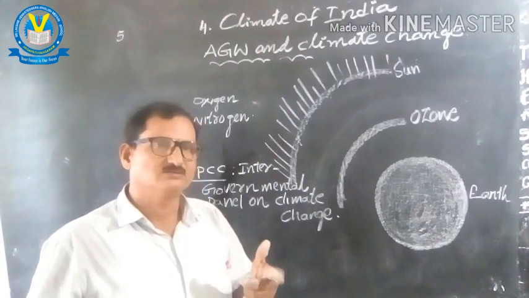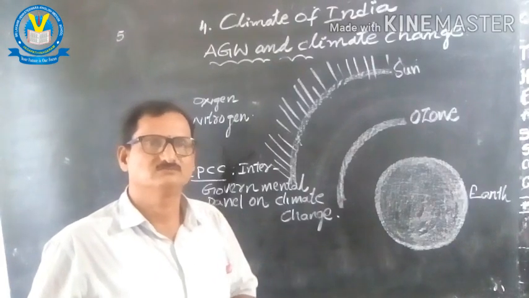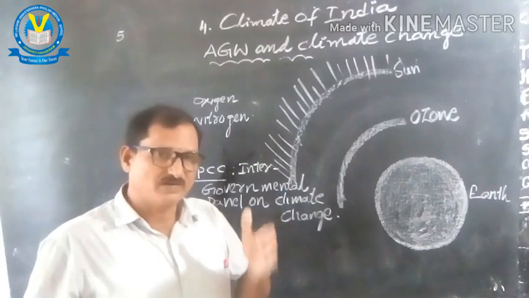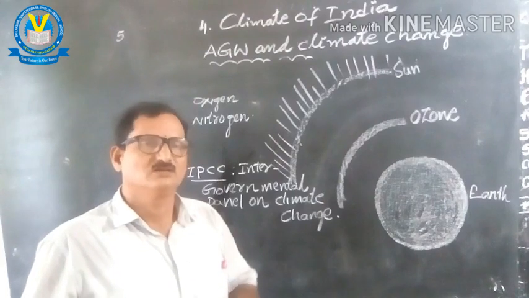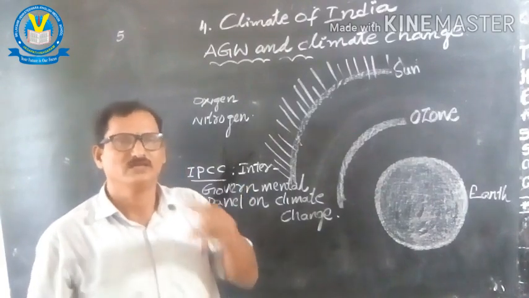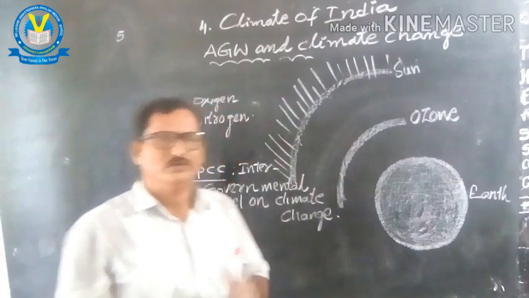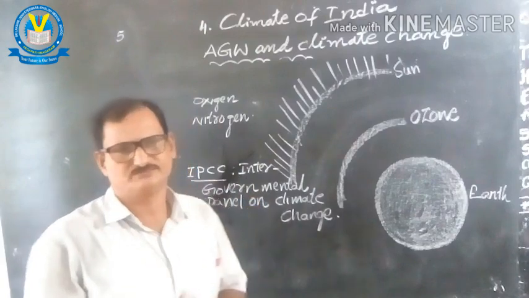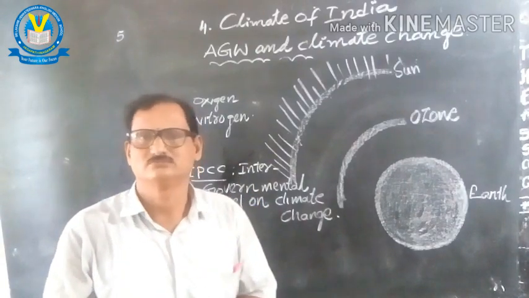Simultaneously, the climate has also been changing on a larger level. When deforestation is taking place at a higher level, the temperature is also increasing at a higher level. So it shows that a lot of difficulties would be faced by the next coming generation on the earth.